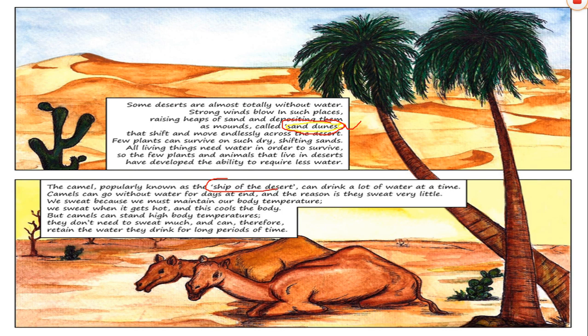The camel, popularly known as the ship of the desert. Many of you know about this earlier. We call the camel the ship of the desert. The camel can drink a lot of water at a time. Why do we call the camel the ship of the desert? Because it can drink a lot of water at a time. A camel can go without water for days on end, and the reason is they sweat very little. This is another reason. We sweat because we must maintain our body temperature.